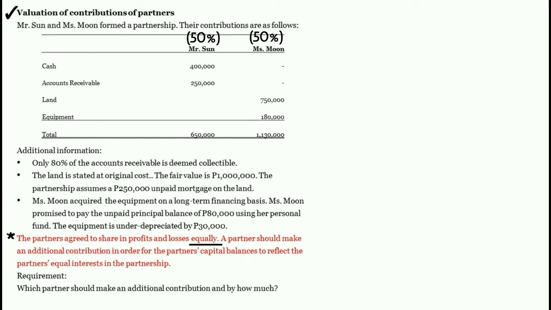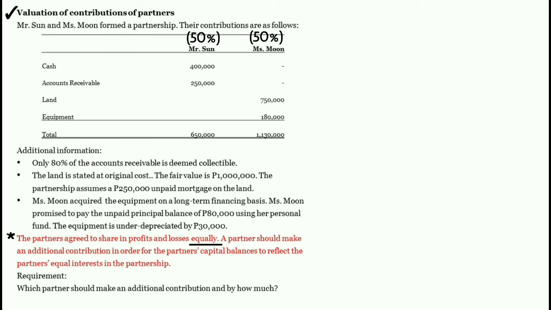In order to answer the question which partner should make an additional contribution and by how much, kailangan nating i-compare yung minimum capital required for each partner sa kanilang actual contributions. Again, we need to compare the minimum capital required for each partner with their actual contributions.